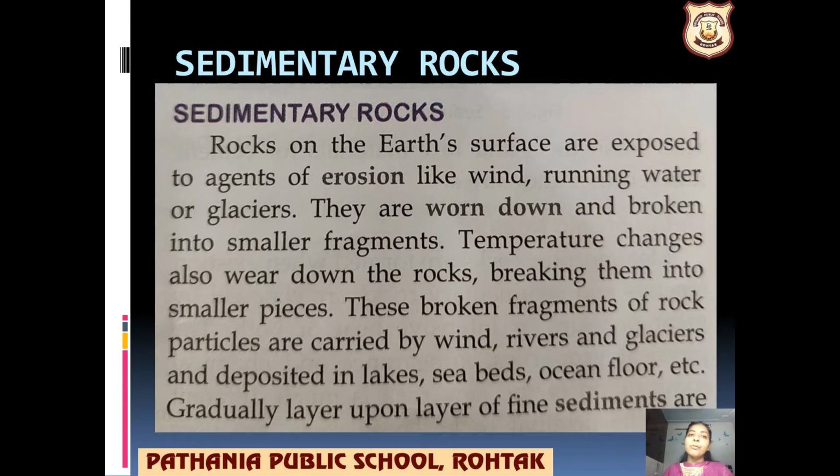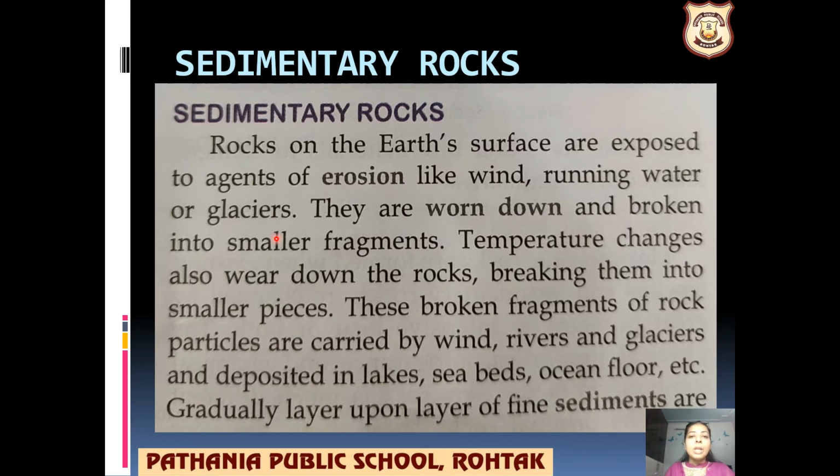So moving forward to the second type of rocks, that is sedimentary rocks. Let us study. The rocks on the earth's surface are exposed to the agents of erosion: wind, running water or the glacier. Now the rock is there in the environment, it is not hidden somewhere. So it is in the environment, and erosion happens because of the water, erosion happens because of the wind.